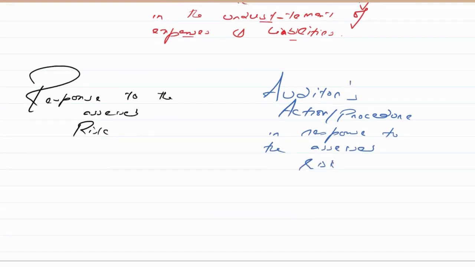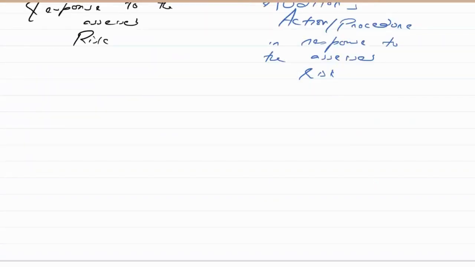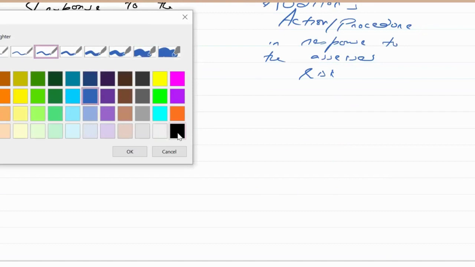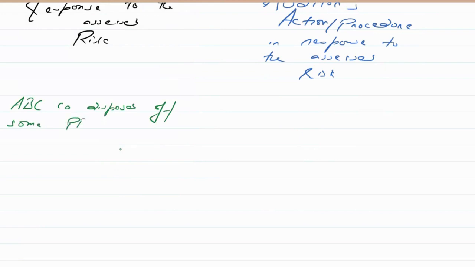This is the auditor's action, or the auditor's procedure in response to the assessed risk. Now, for example, let me just write one. ABC company disposed of some property, plant, and equipment during the year.